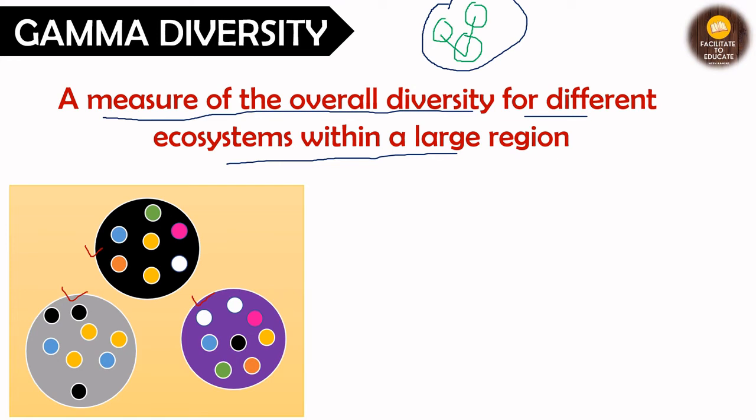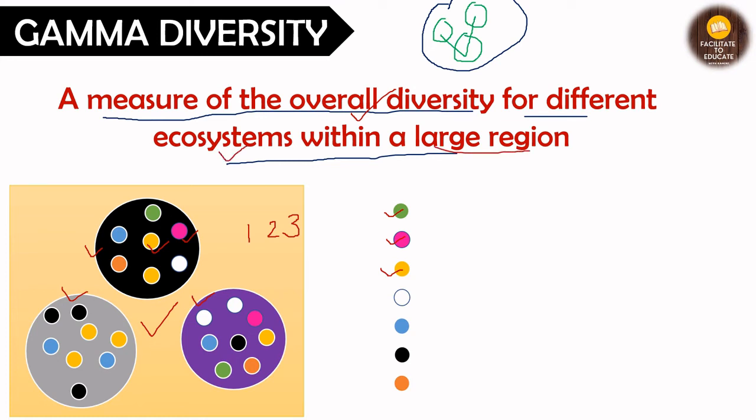Now how will we count in this? Let us see. We will count all of these species. If yellow is there, whether it is present in other ones or not, we are not concerned with that. Yellow one is here, then pink one is here, pink one is here, right? Green, white, blue, all of the types of species will be counted whether they are present in one ecosystem or 2 ecosystems or all of the 3 ecosystems. So we are concerned here with overall diversity of different types of ecosystems within a large region.